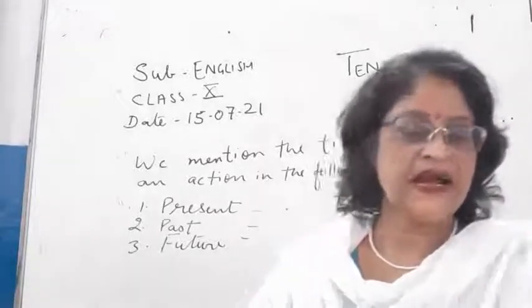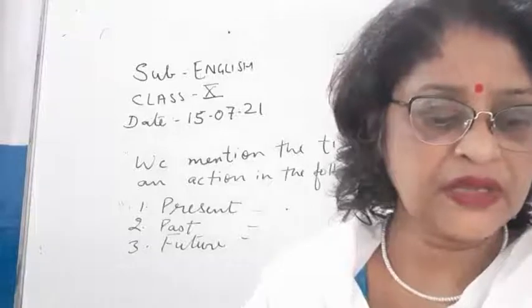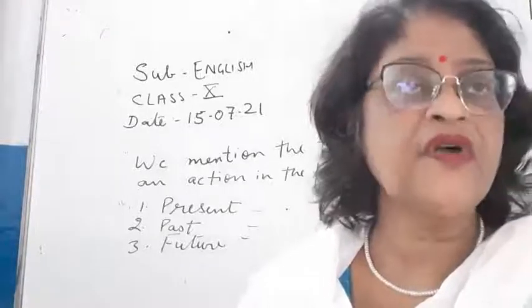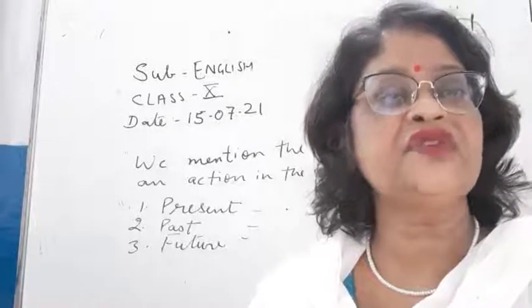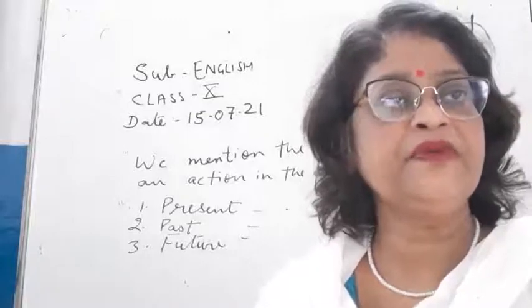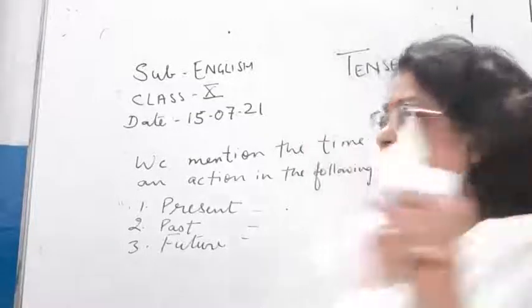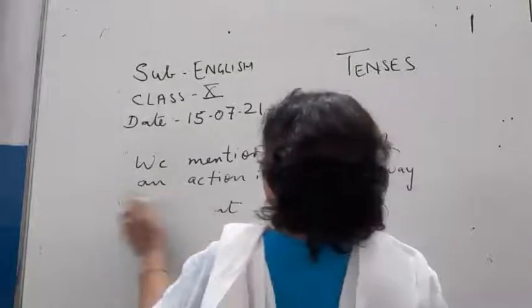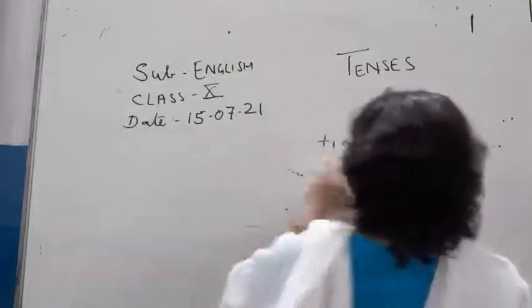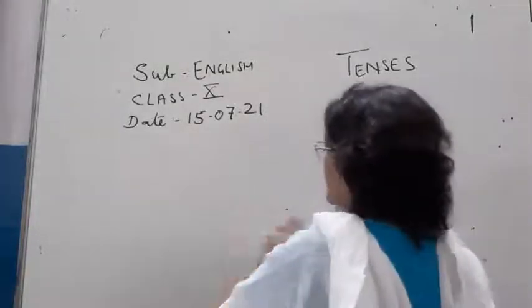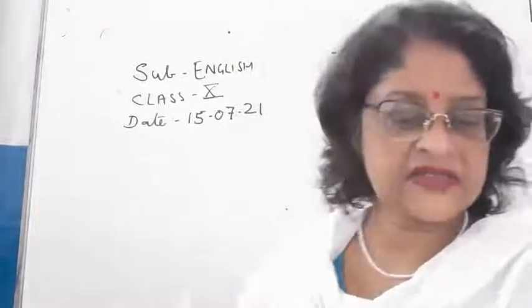Now, children, I will be telling you about the degree of completeness of an action. This you have to understand, because due to this our tense will be decided, and it will be told to you in detail. So now I will be explaining.